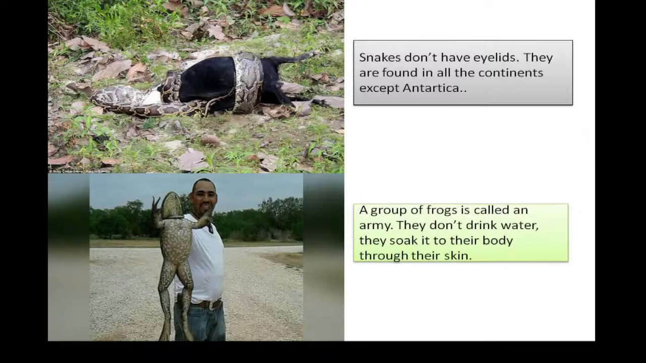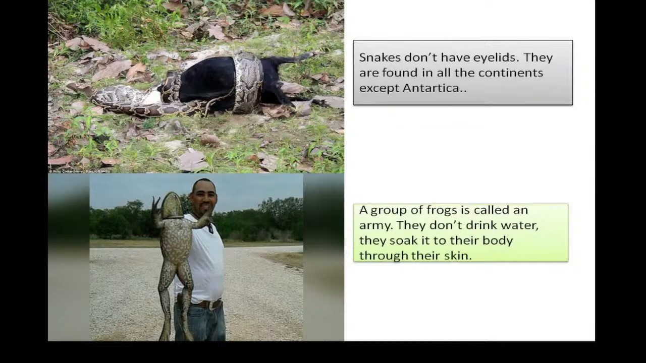A group of frogs is called an army. Very interesting, isn't it? Army. When there is a group of frogs, what do we call the group of frogs? Like for example, a group of people we call a crowd, isn't it? Crowd of people. Likewise, hive of bees. Now a group of frogs is called what? An army. So easy, isn't it? A group of frogs is called an army. And the next fact is that they don't drink water. Then how are they going to consume water?